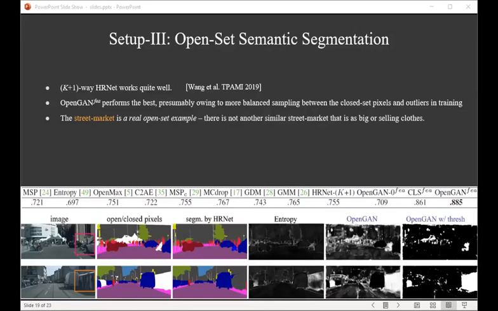Again, our OpenGAN feature performs the best. This is because of a more balanced sampling between closed and open set pixels when training the OpenGAN. Because we use the HRNet features to train OpenGAN, we maintain the state-of-the-art semantic segmentation performance on the k classes. It is worth noting that the street market is a true open set object because there's not another similar street market that is as big or selling clothes in the Cityscapes training set.